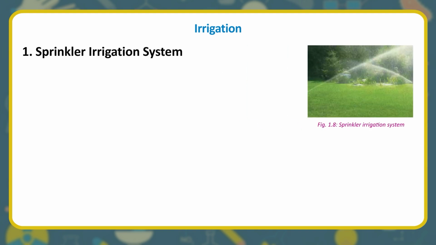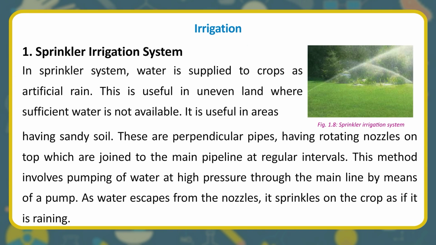1. Sprinkler irrigation system. In the sprinkler system, water is supplied to crops as artificial rain. This is useful in uneven land where sufficient water is not available. It is useful in areas having sandy soil. These are perpendicular pipes, having rotating nozzles on top which are joined to the main pipeline at regular intervals. This method involves pumping of water at high pressure through the main line by means of a pump. As water escapes from the nozzles, it sprinkles on the crop as if it is raining.